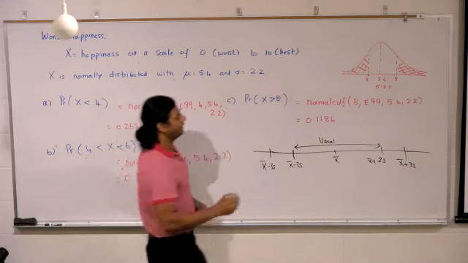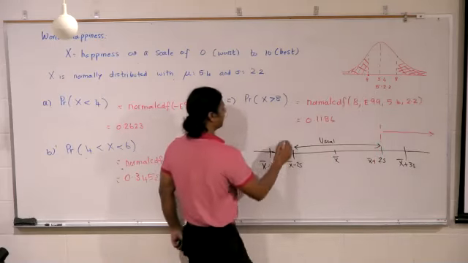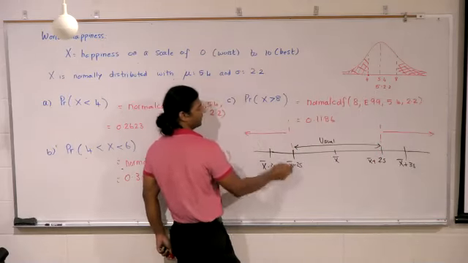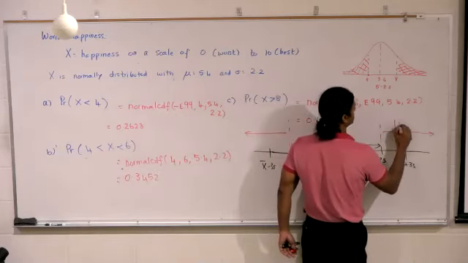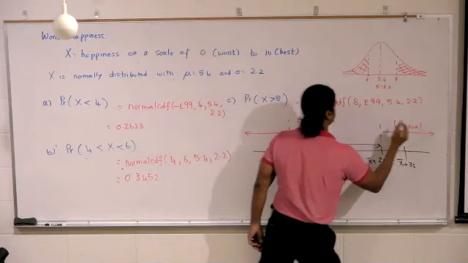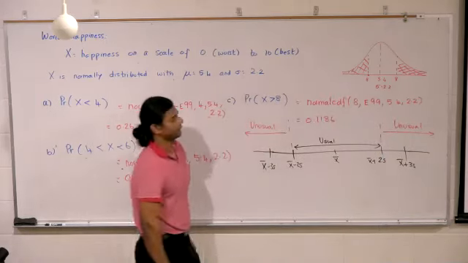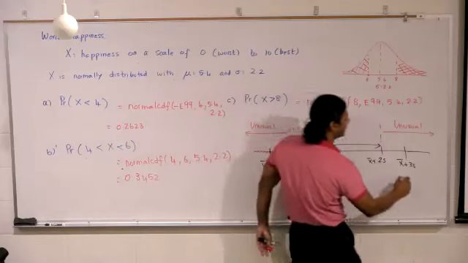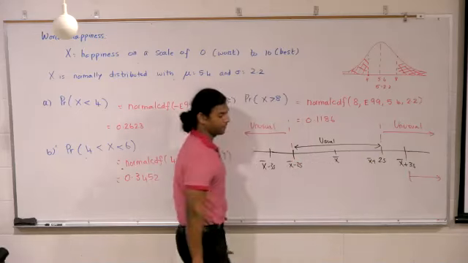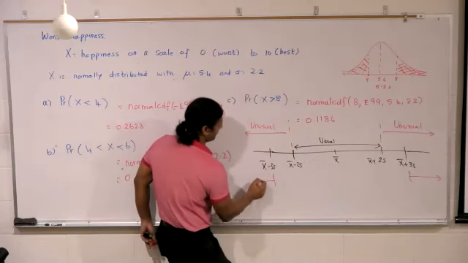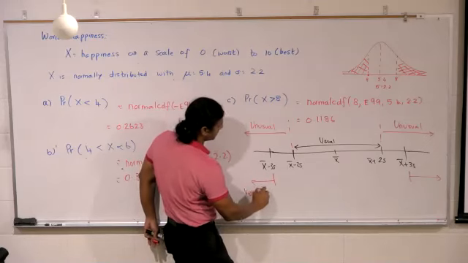If it goes past this value, or if it goes below x bar minus 2s, then it would be unusual. Above x bar plus 3s or below x bar minus 3s, very unusual.